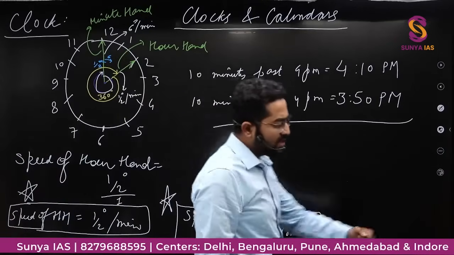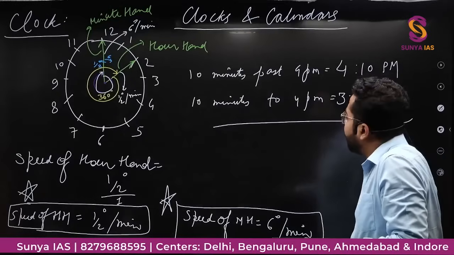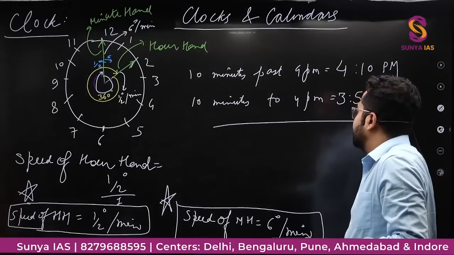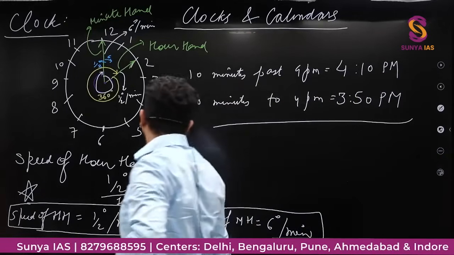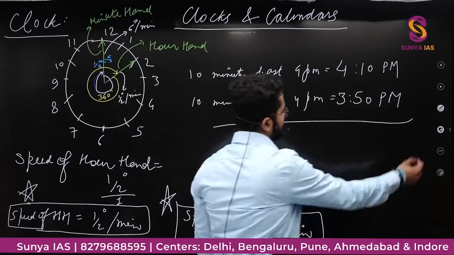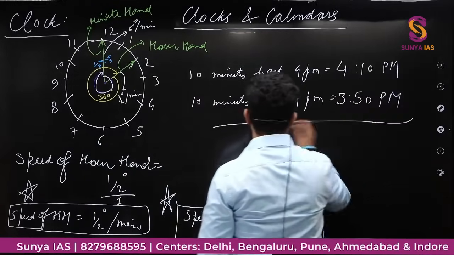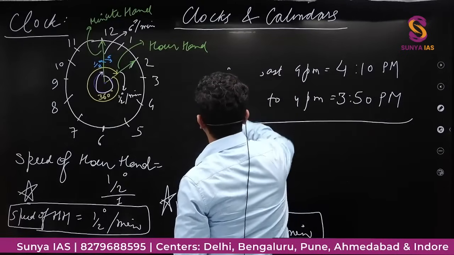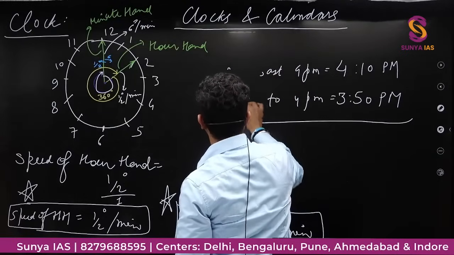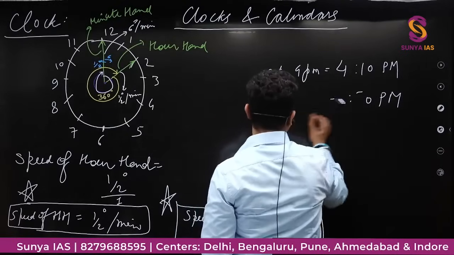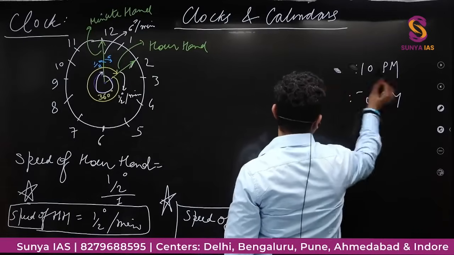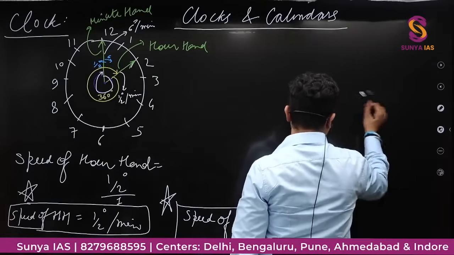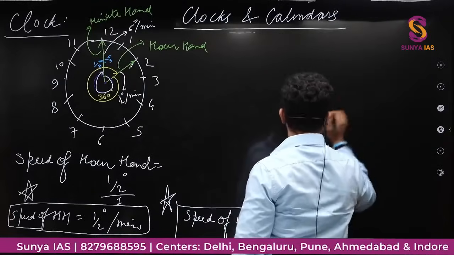Now I will use the concept of relative speed in the questions. हम questions में कैसे इसको यूज करते हैं. चलो सिंपल है यार, देखते हैं. Now you will see the importance of relative speed. So we'll do some 1 or 2 examples so that you will be able to use the concept of relative speed.